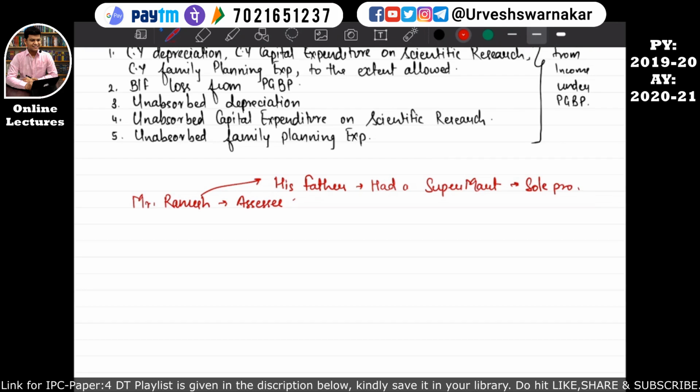Now after the death of his father, Mr. Ramesh has received this supermart as inheritance. I hope this is quite clear.